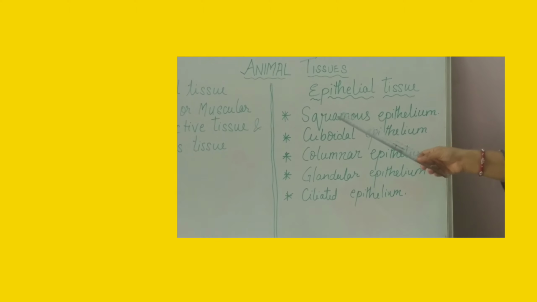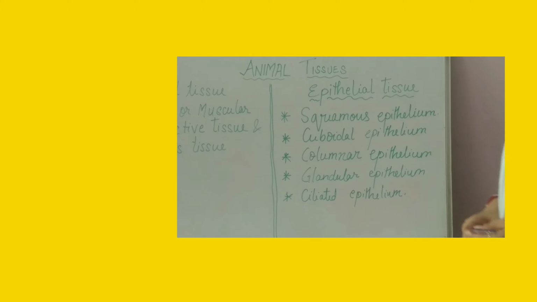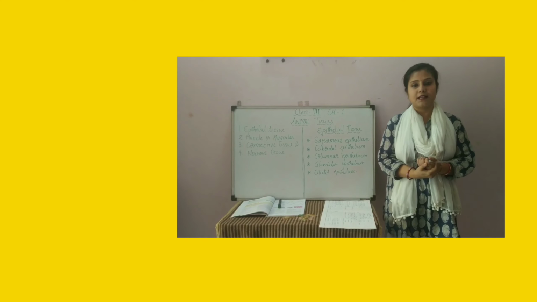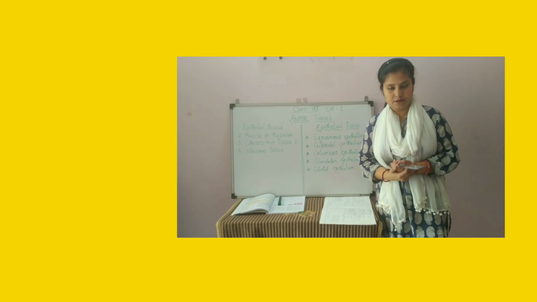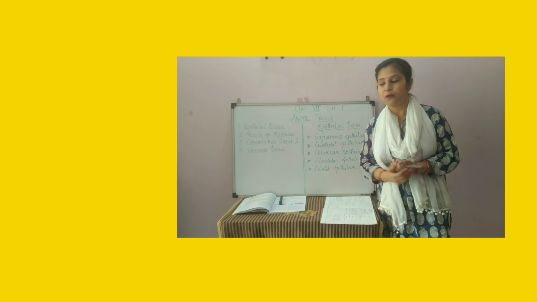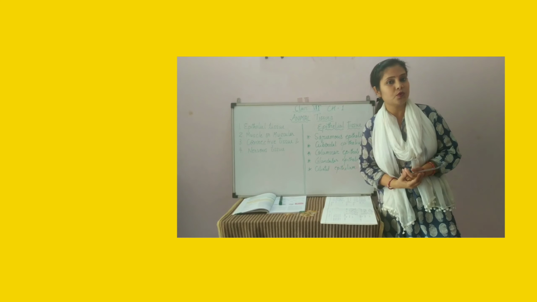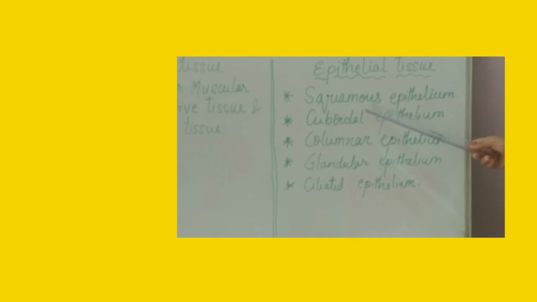Epithelial tissue is divided into squamous epithelium, cuboidal epithelium, columnar epithelium, glandular epithelium and ciliated epithelium. Now what we have to discuss in this class is the shape of these tissues, their occurrence, in which part of the body these kinds of tissue are present, as well as their function. So first of all, squamous tissue.